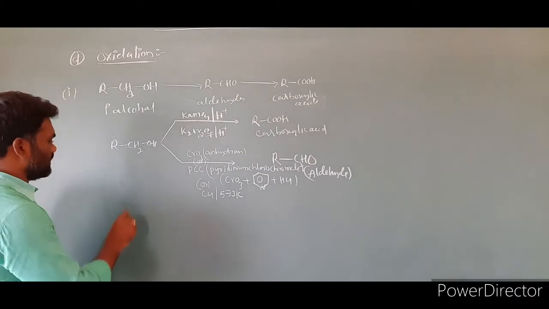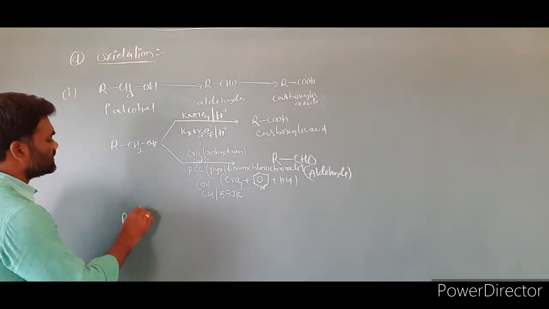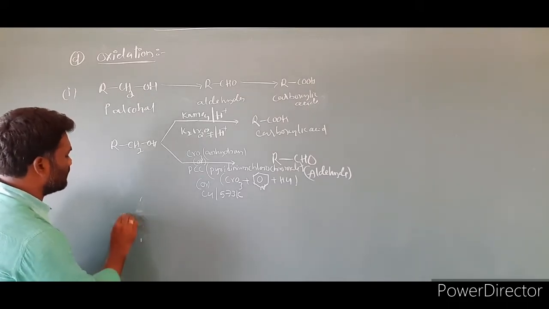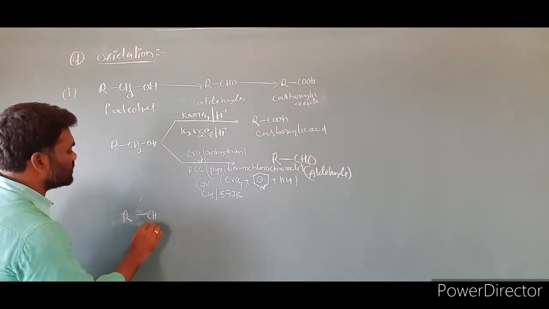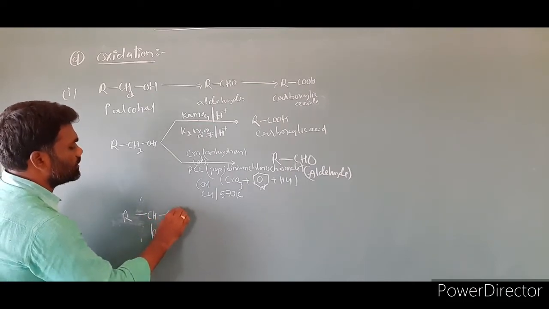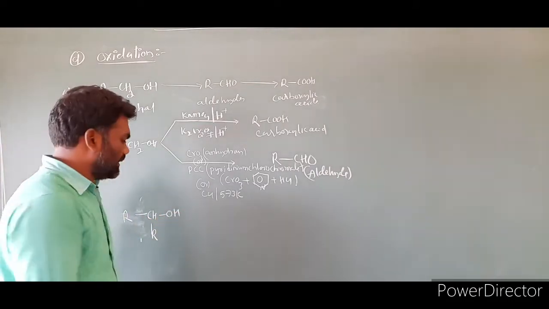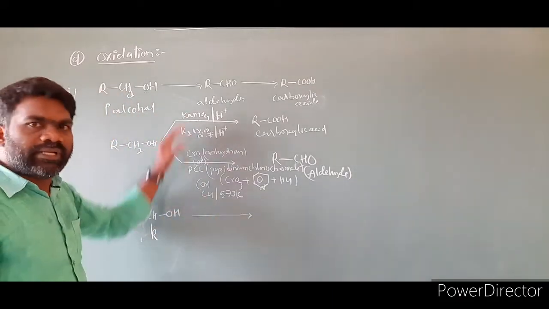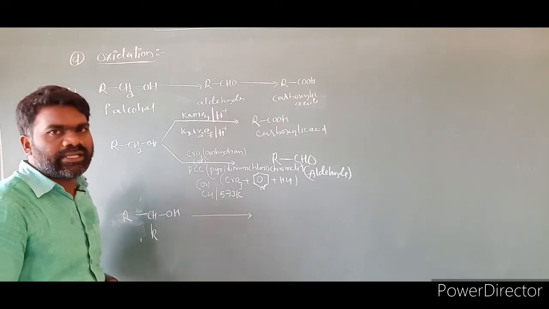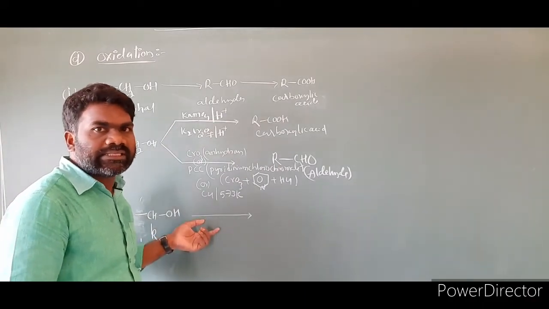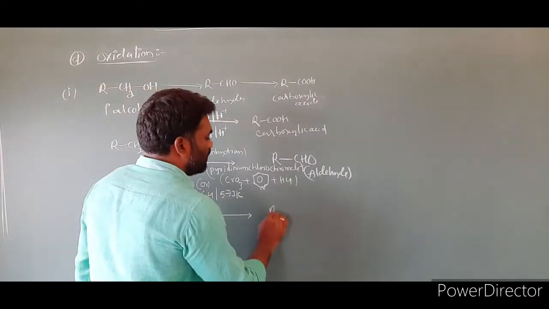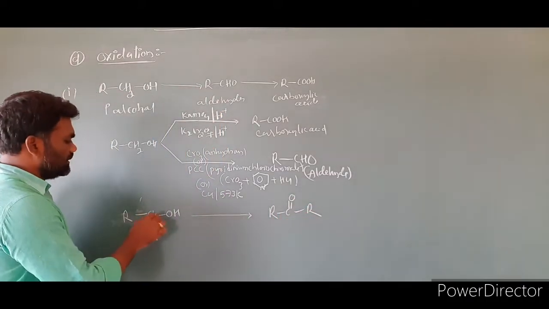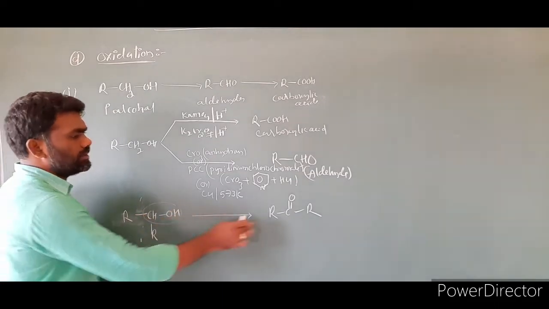And now I am taking secondary alcohols, CHOH. This is a secondary alcohol I took. In the case of secondary alcohol, you can take any reagent. Whichever reagent you take, the product you get is always a ketone, C double bond O. So this CHOH group is converting into a C double bond O group.